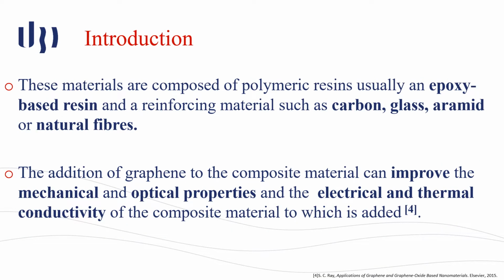These materials are composed of a polymeric resin, usually an epoxy-based resin, and reinforcing materials such as carbon, glass, aramid, or natural fibers. The addition of graphene to these composite materials can improve the mechanical and optical properties as well as the electrical and thermal conductivity of the composite material to which it is added.